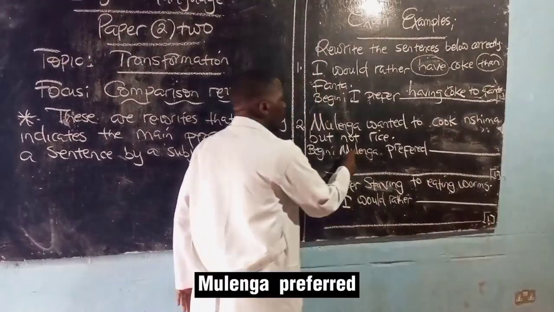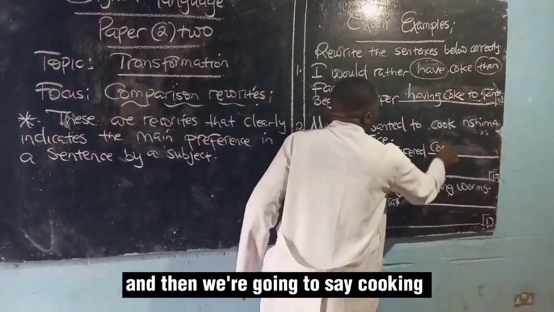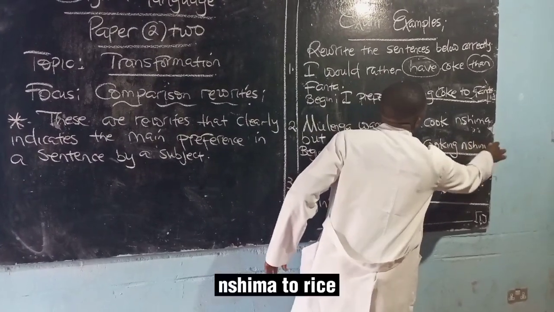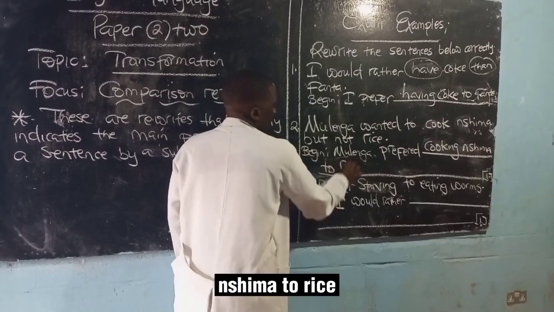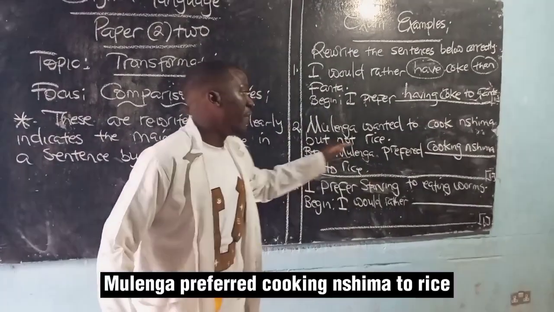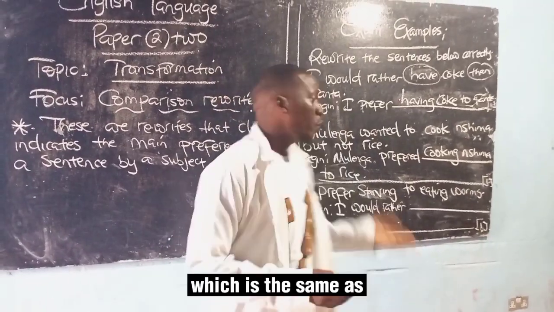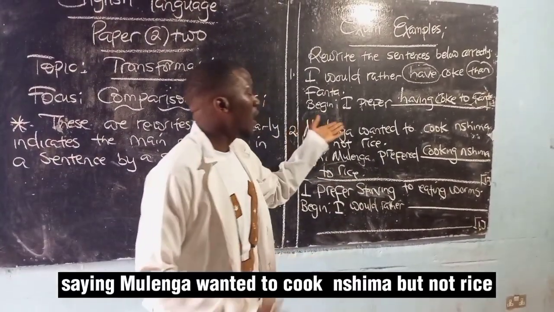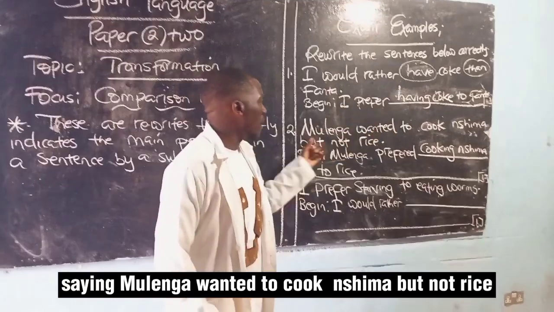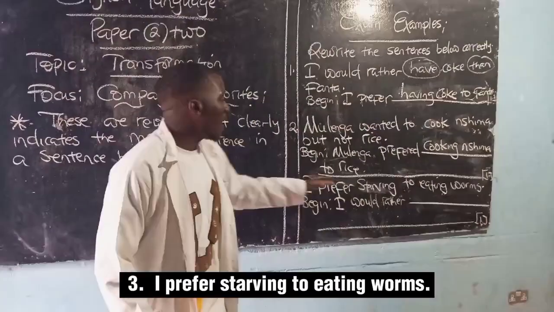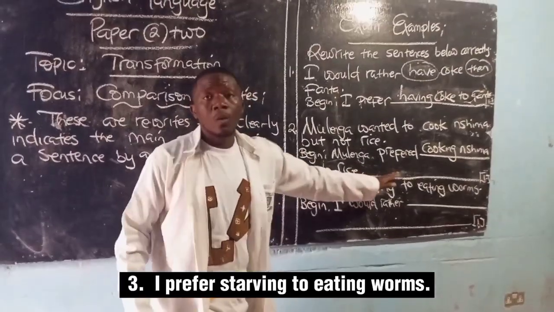So I'm going to say Mlenga preferred, and then we're going to say cooking Nshima to rice. Mlenga preferred cooking Nshima to rice, which is the same as saying Mlenga wanted to cook Nshima but not rice.